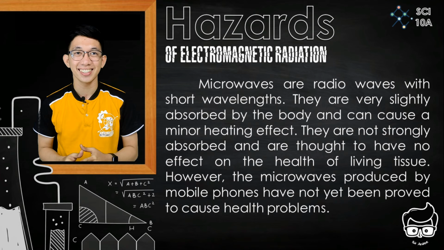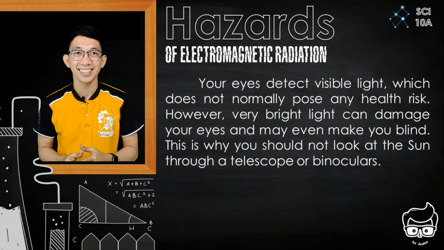Microwaves are radio waves with short wavelengths. They are very slightly absorbed by the body and can cause a minor heating effect. They are not strongly absorbed and are thought to have no effect on the health of living tissue. However, the microwaves produced by mobile phones have not yet been proved to cause health problems.